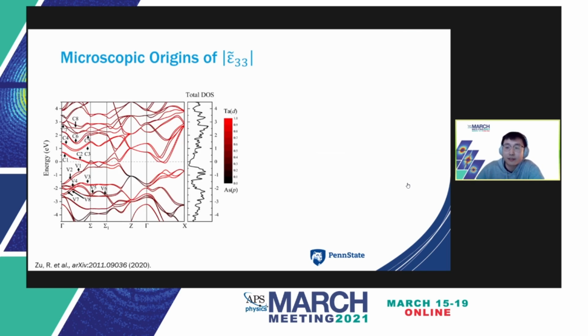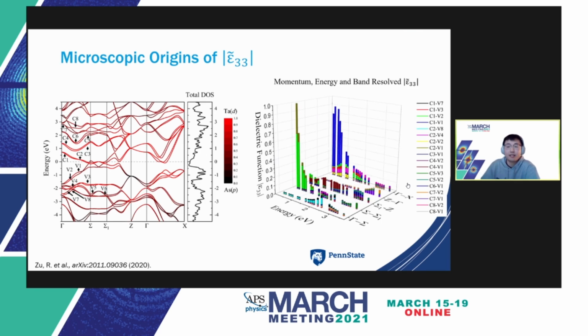To look at the microscopic arrangement of those resonances, the bands are sequentially numbered V1 to 8 and C1 to 8, as shown in the left panel, to help to identify the optical condition. The origin of those resonances can be reviewed by utilizing the transition dipole matrix element. And therefore, the dielectric function can be viewed as a function of photon energy, which is shown in the axis